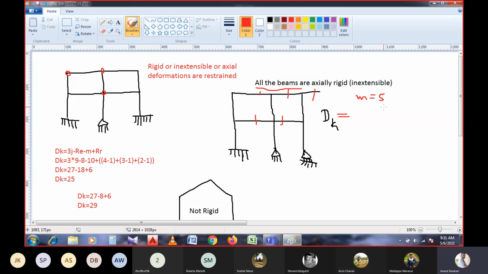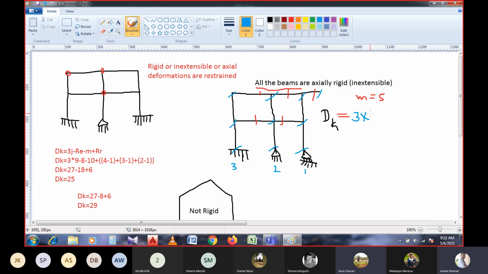Since m is equal to 5, external reactions you need. So what is there to take this much time? See, how many external reactions are here? Here it is 3, here it is 2, here it is 1, 9, correct? After this, how many joints are here? 1 joint, 2, 3, 4, 5, 6, 7, 8, 9, and 10. This is also a joint. Okay, sorry, sir, I've taken that 9.